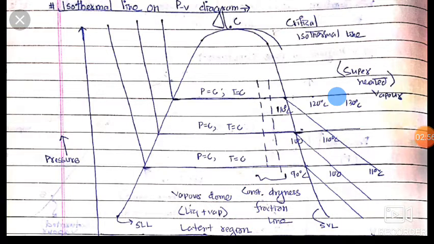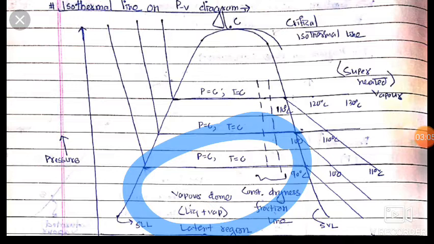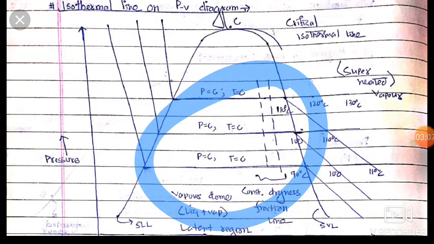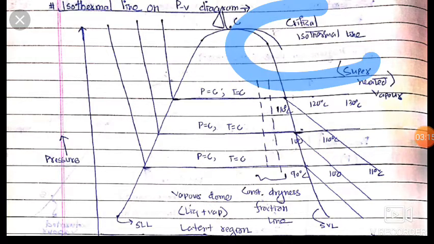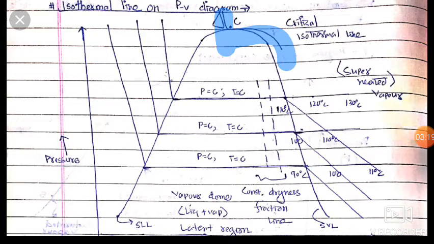Okay friends, this is the saturated liquid line, the saturated vapor line, and this is the vapor dome, in which there is conversion of liquid to vapor, and this is the superheated vapor region. And this is the critical isothermal line. It is passing through the critical point, so it is called the critical isothermal line.